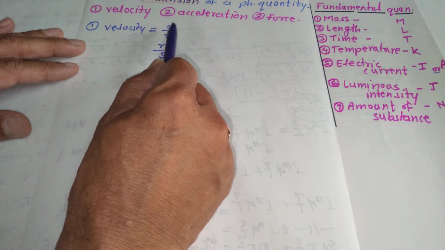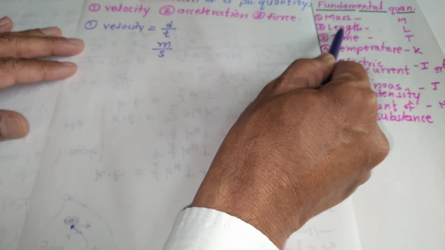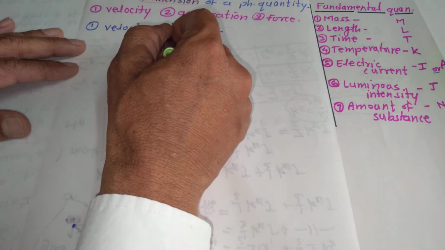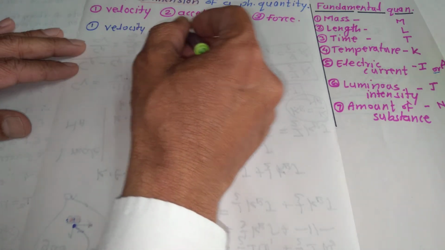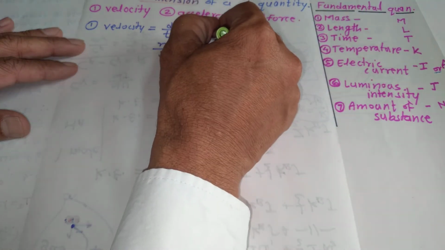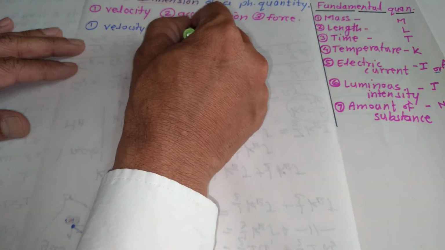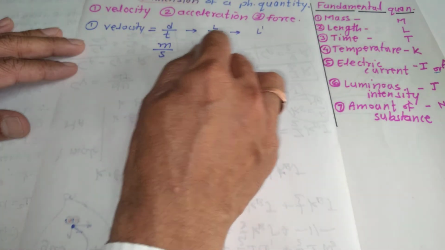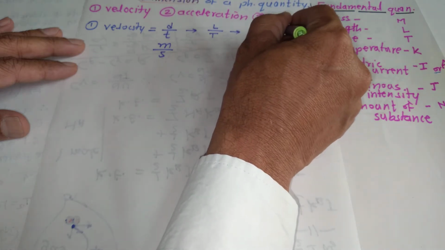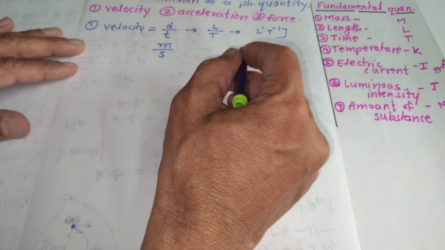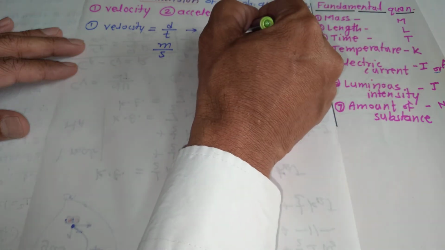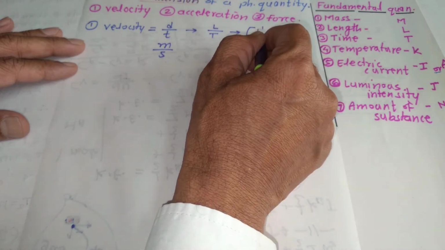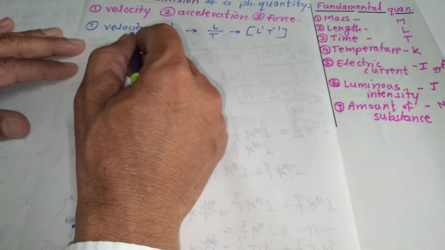Distance is measured in terms of length. That's why you can use the letter L. Upon time, this is also a fundamental quantity. For that purpose, you must use capital T. So that can be written in this way: L raised to 1 and T raised to minus 1 in square brackets. There is no necessity of mass. It can be excluded or skipped. L raised to 1, T raised to minus 1 will be the dimension of velocity.